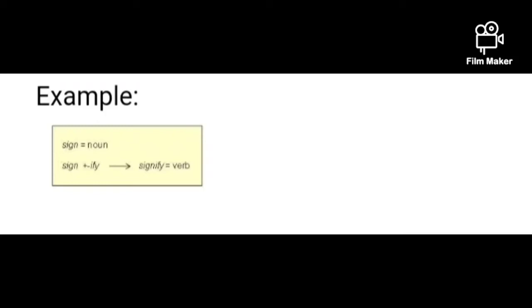Added to a word, they change the word's part of speech. Like in this picture, you can see that there is a word, sign, that is a noun, plus the suffix "ify" to signify that it is a verb.